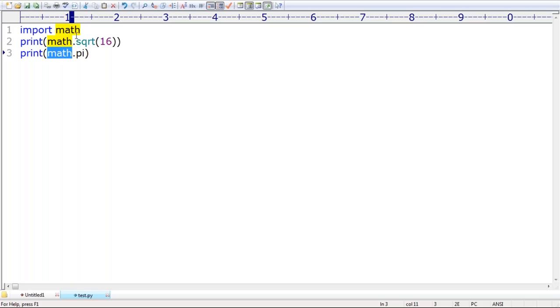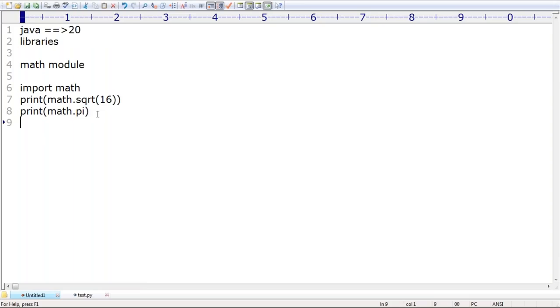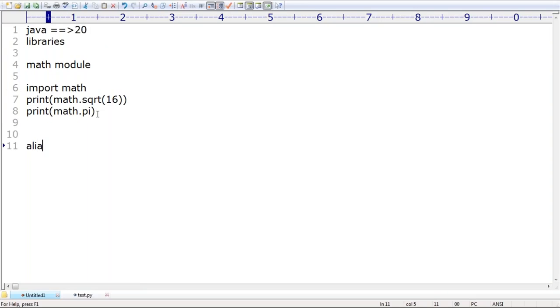Python's biggest specialty is that if you want, you can rename the module. We can create our own name. How can you do that? That process is nothing but aliasing. Aliasing is nothing but creating a duplicate or alternative name like this.